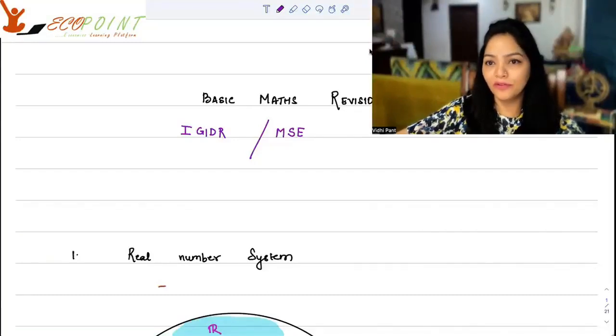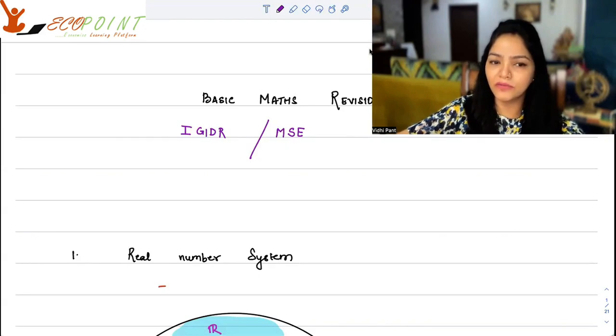So what are we focusing on today? I wanted to discuss, or revise actually, some basic maths with you guys, keeping in mind the entrances for masters like IGIDR, Madras School of Economics, Gokhale Institute, and so on and so forth. There's generally a basic maths part which is expected of you, which is compulsory in nature. So you have to attempt that part. So let's start with this revision.